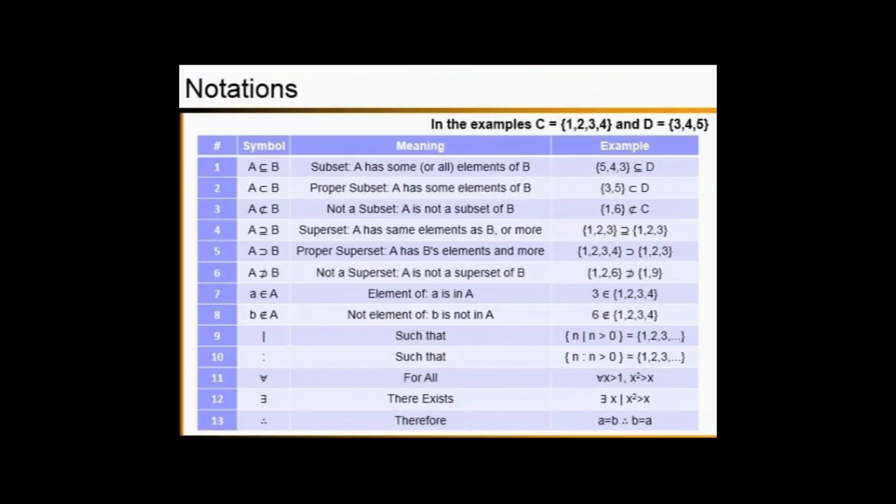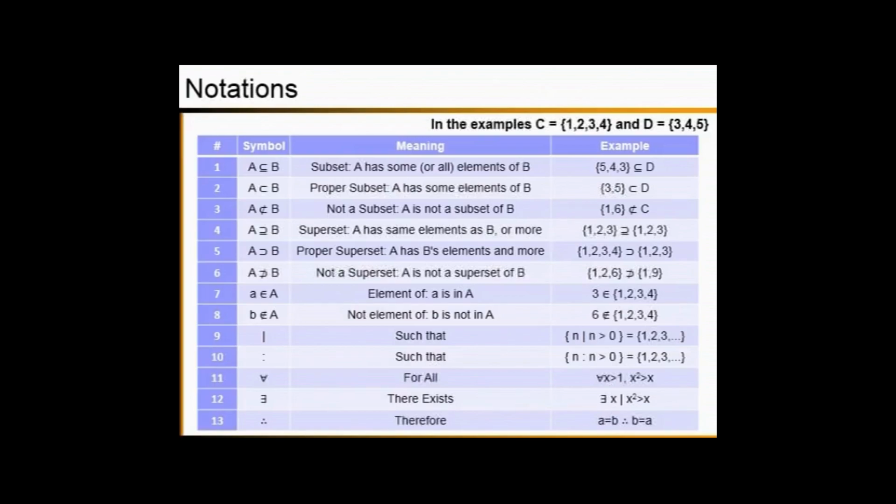The second symbol, proper subset. It is written as A is proper subset of B. The meaning of that is A has some elements of B. So let's consider another example.